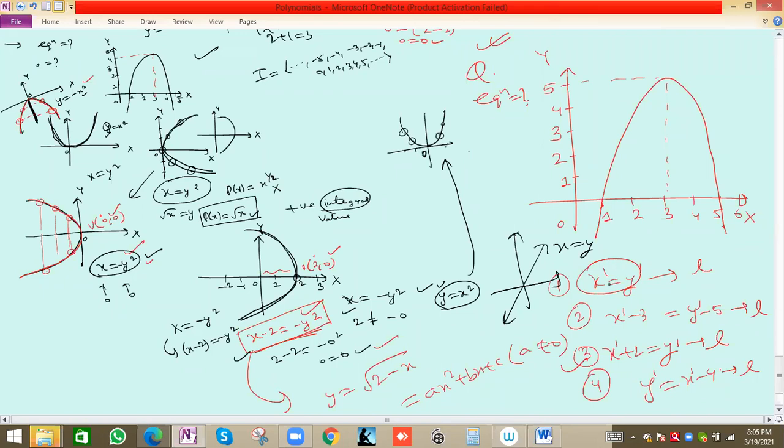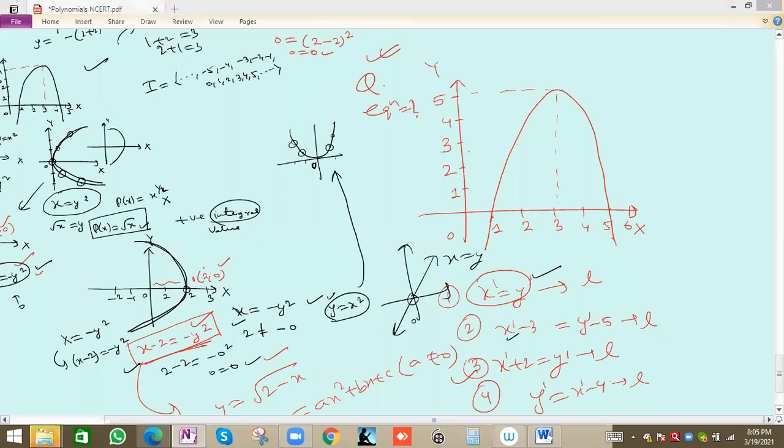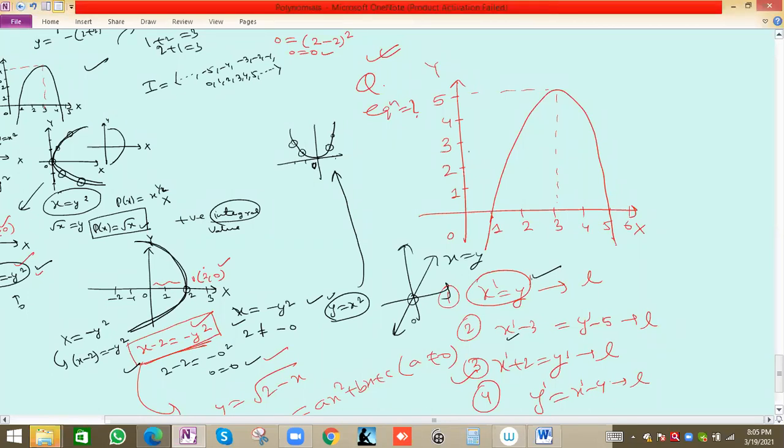How do we know this will pass through the origin? Because if you put x as 0, y will be 0. 0, 0 satisfies the equation. If you put x as 0, y will not be 0 in the others. So based on that we know this one will pass through the origin, other ones will not, but they will be straight lines only. No problem. So we'll see now how we can write the equation of the graph.